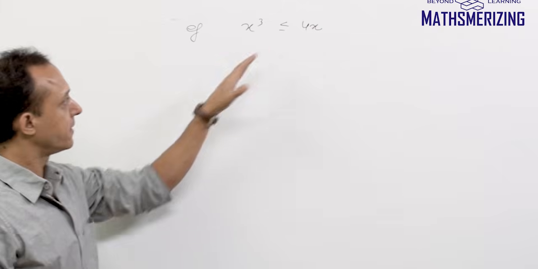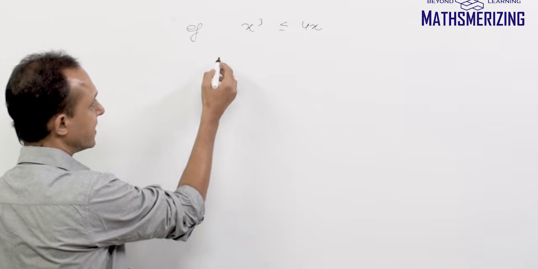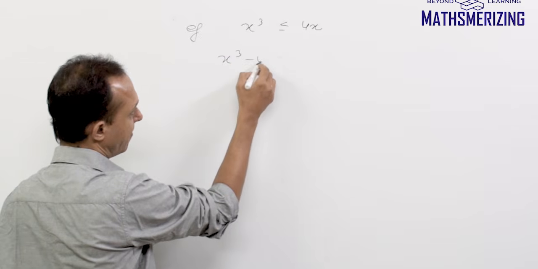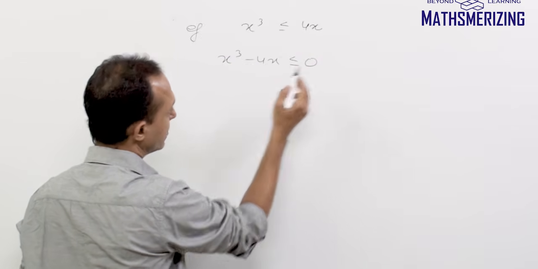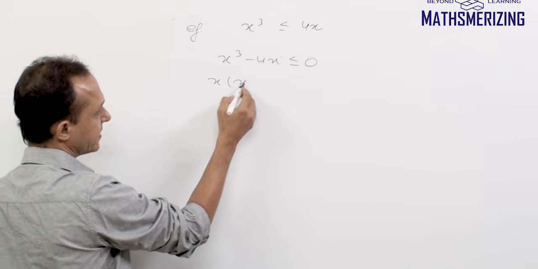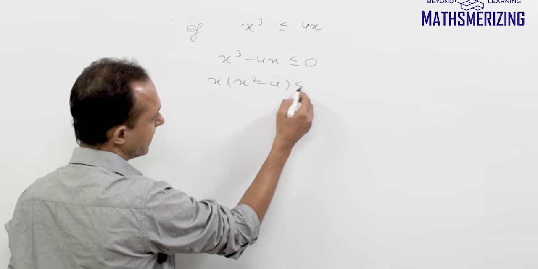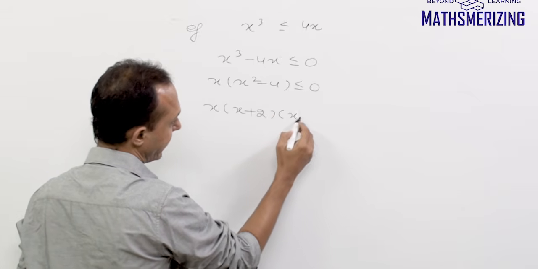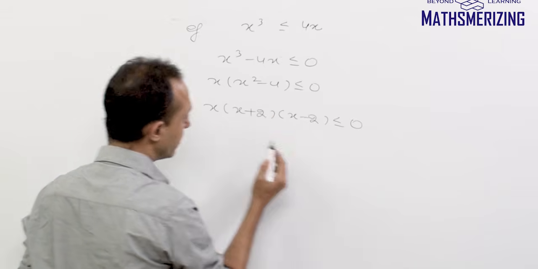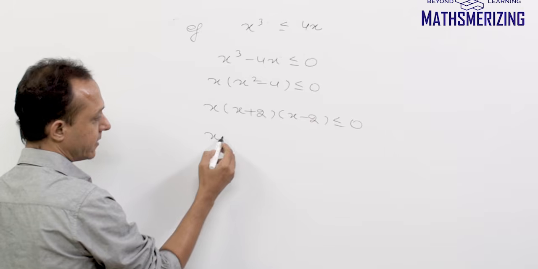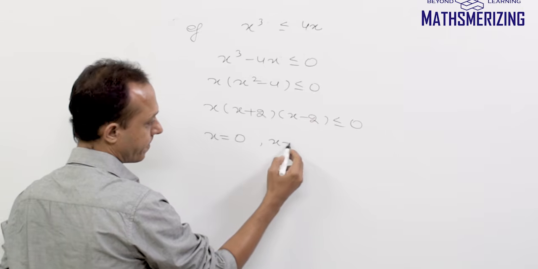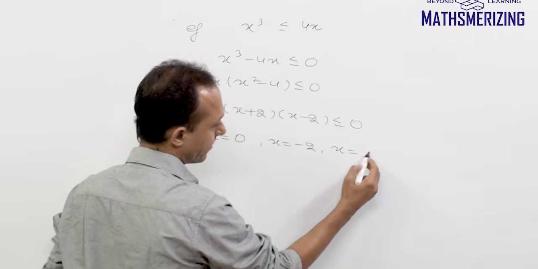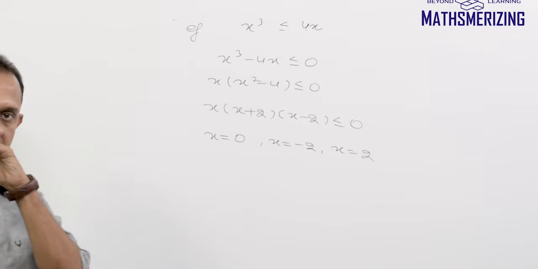Next: x cube is less than or equal to 4x. Now what's the first step? Make the right hand side 0. So x cube minus 4x is less than or equal to 0. I can take x common: x times (x square minus 4) is less than or equal to 0. So this is x (x plus 2)(x minus 2) is less than or equal to 0. Now I've factorized it, so there are three roots: 0, minus 2, and x equals plus 2.